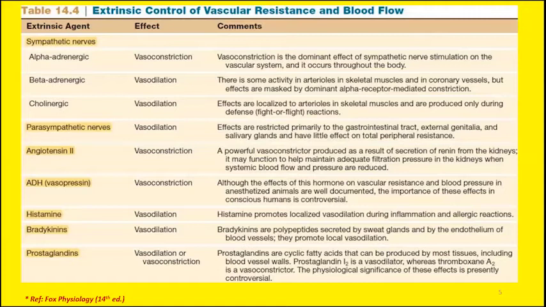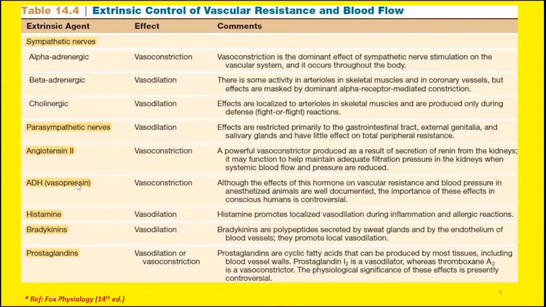Especially when the arterial pressure is compromised, there will be increased release of renin from the kidneys, and increased production of angiotensin 2 will be there to compensate the decrease in arterial pressure. So angiotensin 2 is yet another vasoconstricting agent.